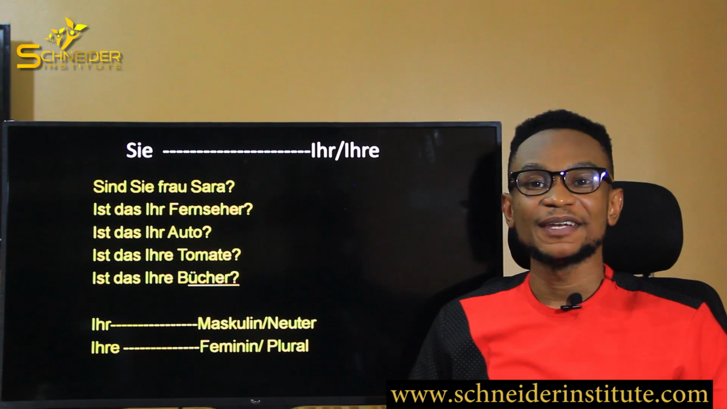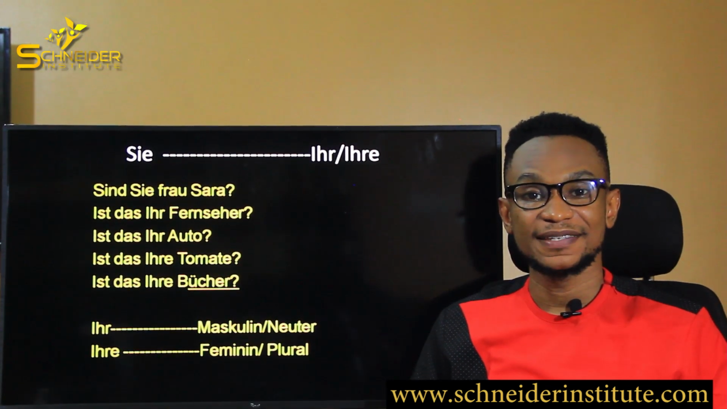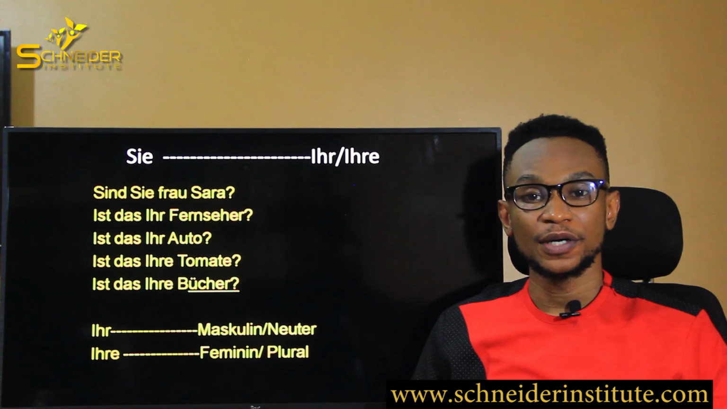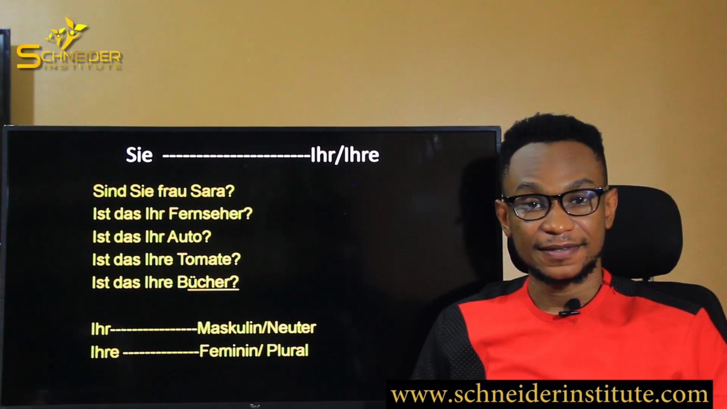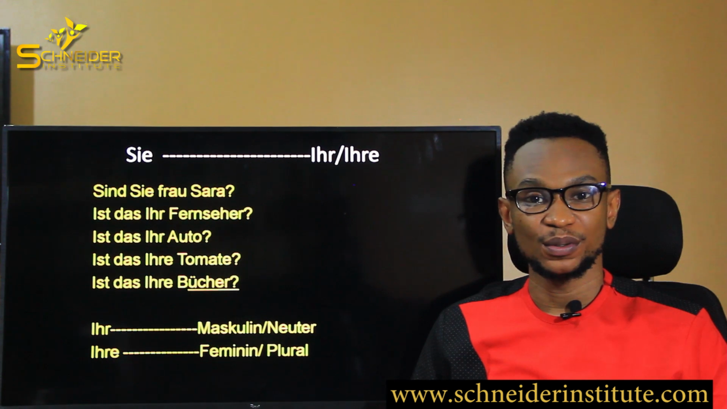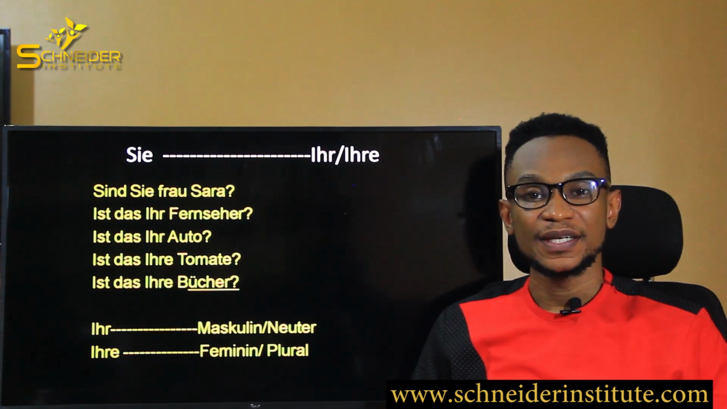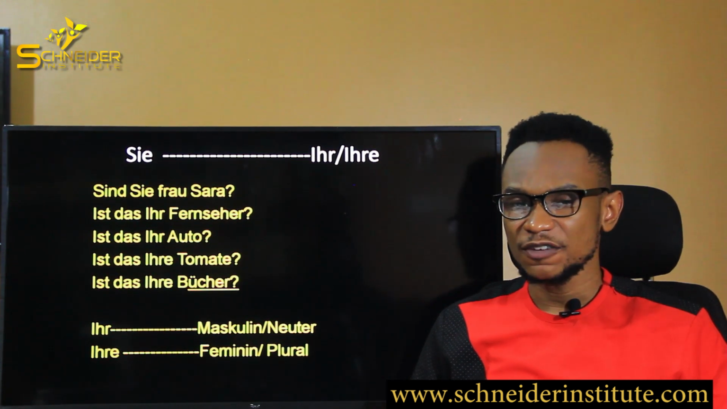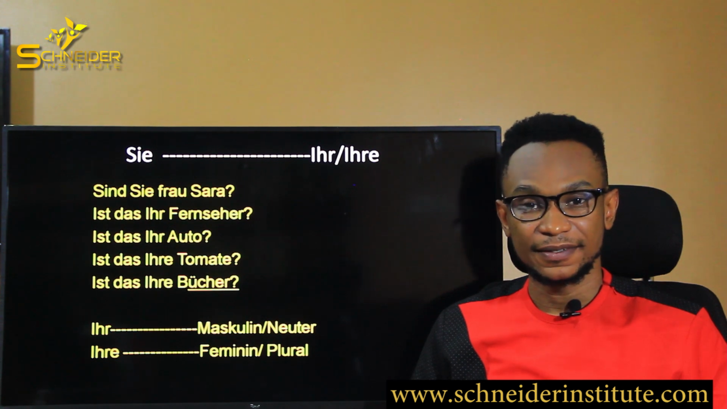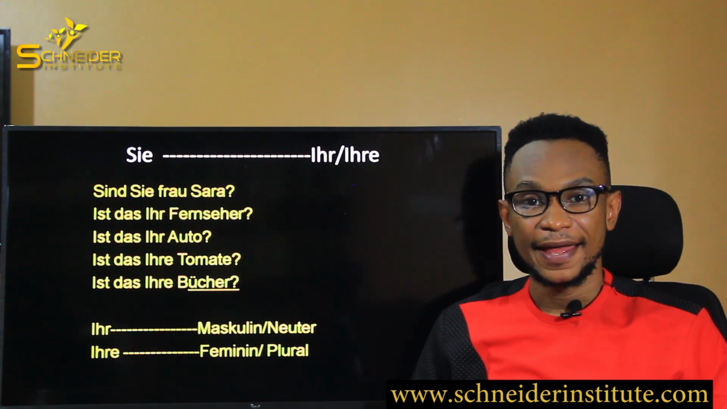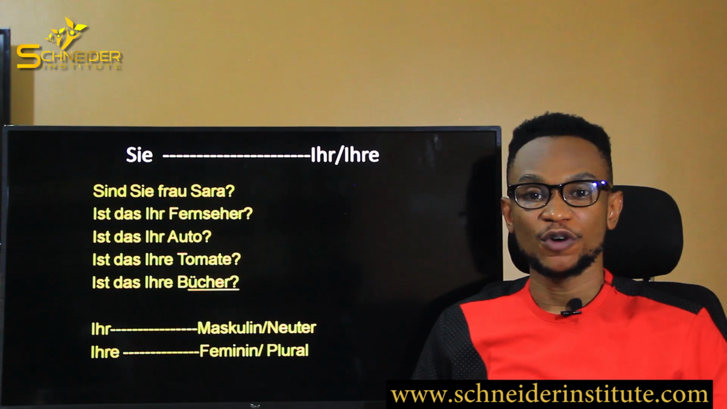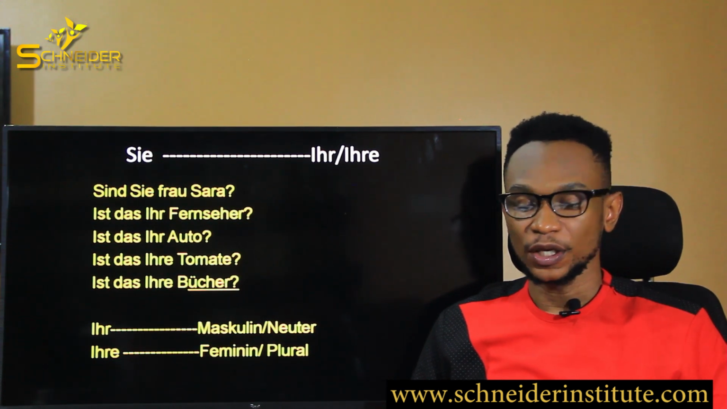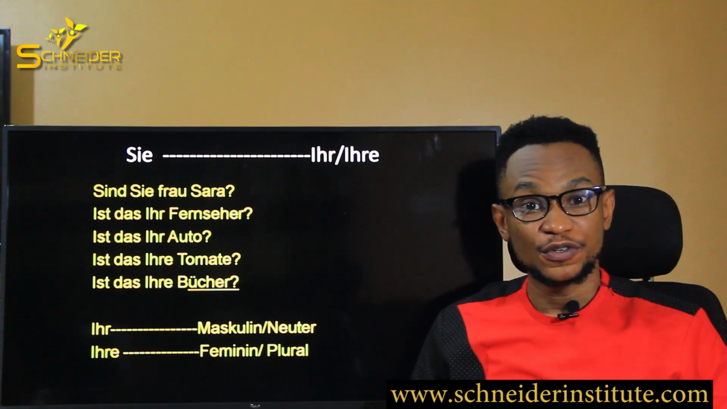So lastly, we're going to learn the possessive pronoun of the pronoun Sie. Remember, I told you when we learned the pronouns that Sie, whenever the S is capital, talks about you in a formal context. Please recap on your pronouns if you have forgotten. Now, the possessive pronoun will be Ihr and Ihre. That is you in a formal context. All right? Okay. So Ihr and Ihre we refer to as your.